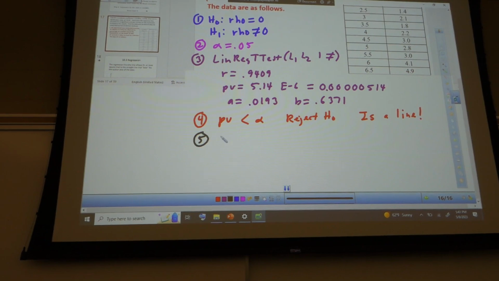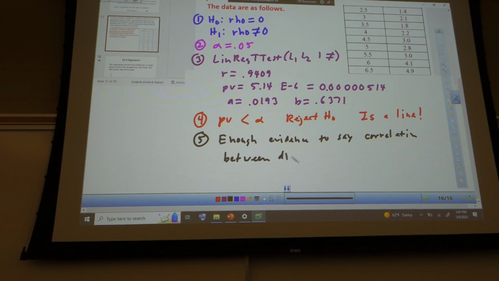There would be enough evidence to say there is a correlation between the percentage of a certain drug in the bloodstream and reaction time. Perfect.